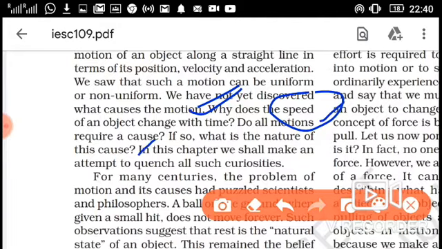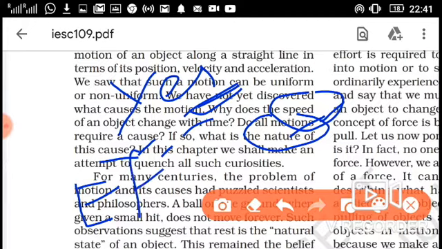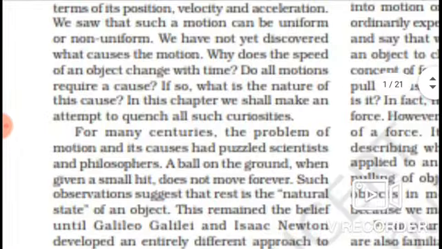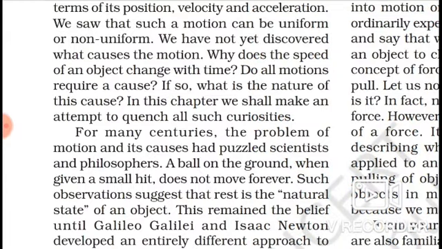Do all motions require a cause? Yes, all motion requires a cause, meaning force should be there. If so, what is the nature of this cause? We cannot taste force, we cannot feel force, we cannot see force, we can only feel the effect of force. We will discuss what the effects of force are. In this chapter we shall make an attempt to quench all such curiosities. Quench means to satisfy, meaning we are addressing all your curiosities.